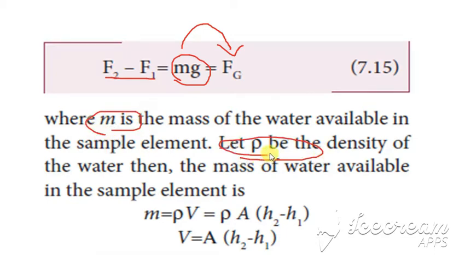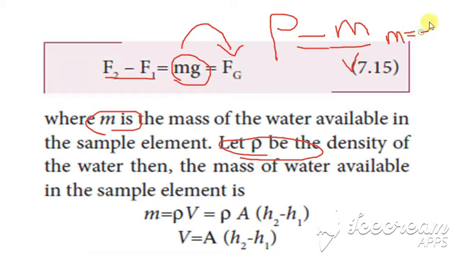If rho is the density, then what is the formula for density? We saw rho is equal to m by v. From this, m is equal to rho into v.